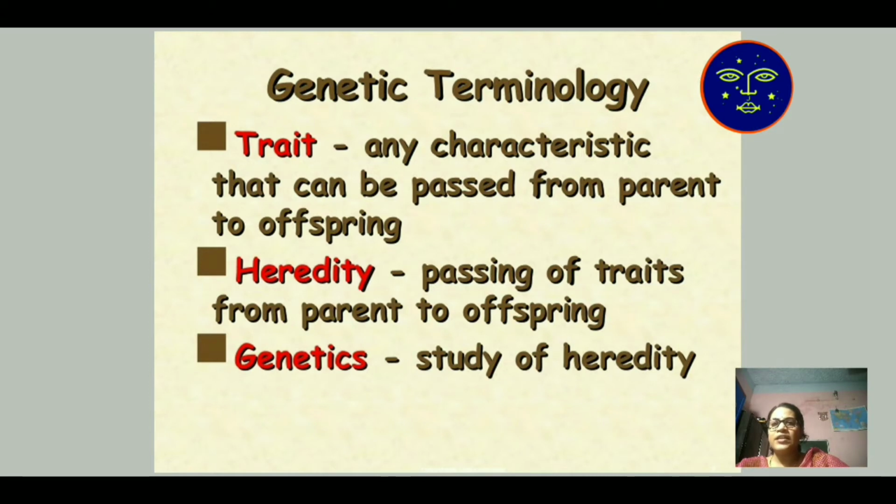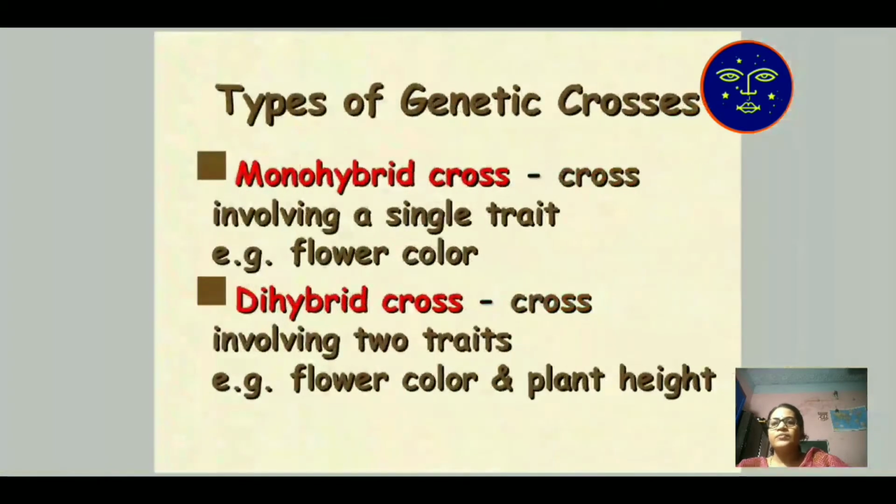First is trait. Any characteristic that can be passed from parent to offspring is known as a trait. Passing of traits from parent to offspring is known as heredity, and the study of heredity, that is the study of DNA material passing from parents to offspring, is known as genetics. Then the types of genetic cross.